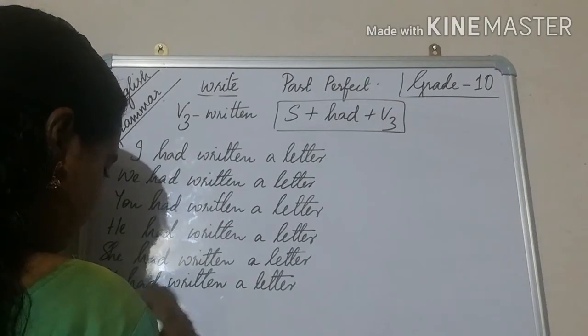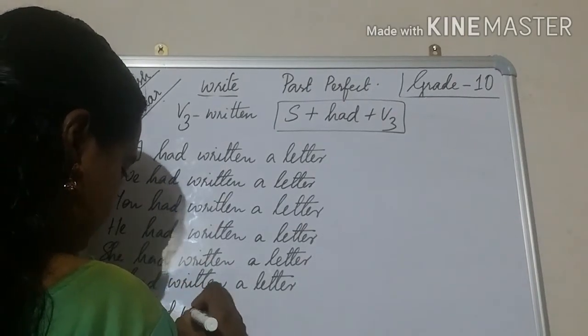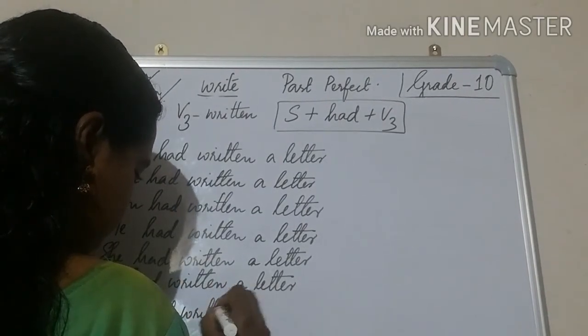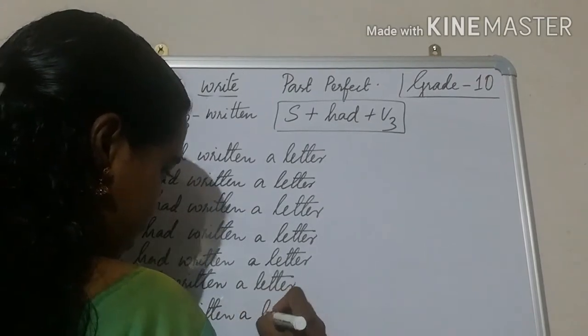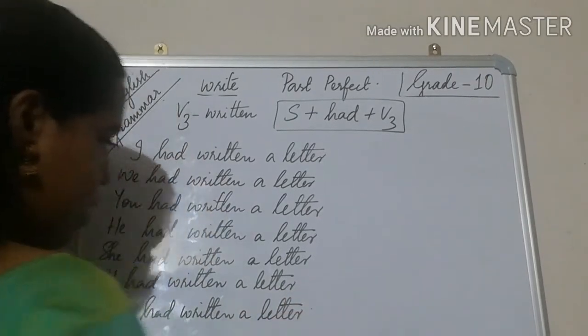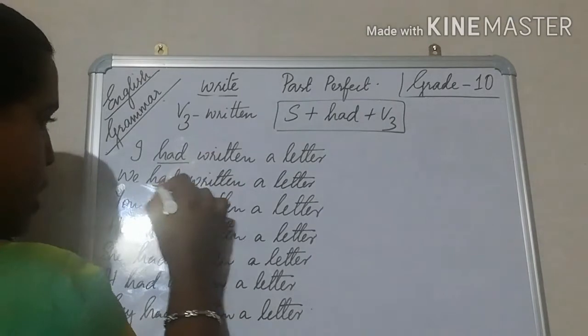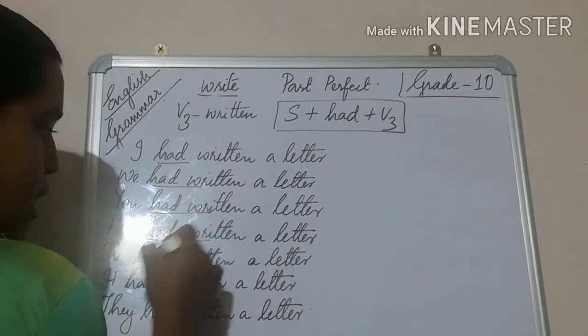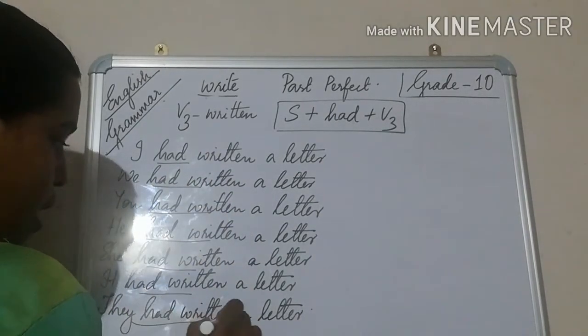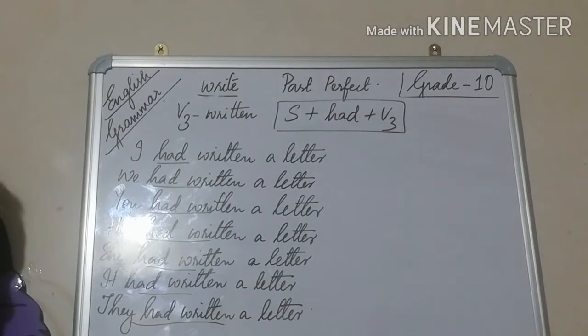They had written a letter. Okay, so can you see it's the same for everything? Again, like the simple past, it's the same for all the sentences. Yes, had written, had written.